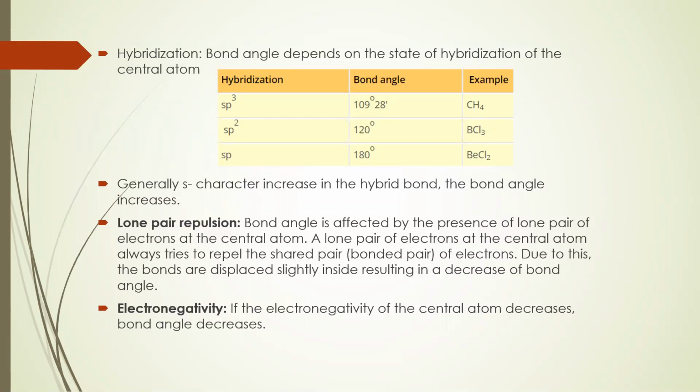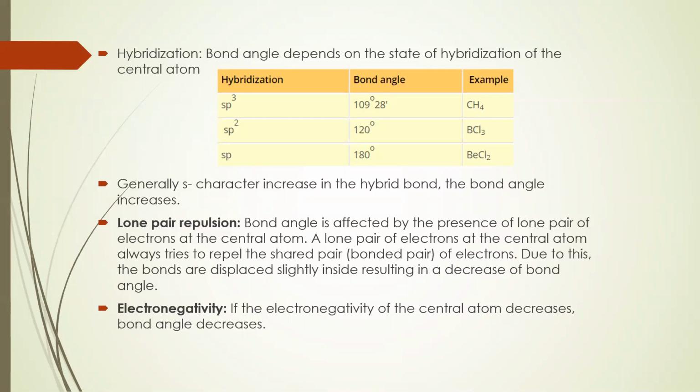Then bond angle also depends upon lone pair repulsion. Bond angle is affected by the presence of lone pairs of electrons at the central atom. A lone pair of electrons at the central atom always tries to repel the shared pair of electrons. Due to this, the bonds are displaced slightly, resulting in a decrease of bond angle, as we have seen in VSEPR theory while discussing the shape and the angle.